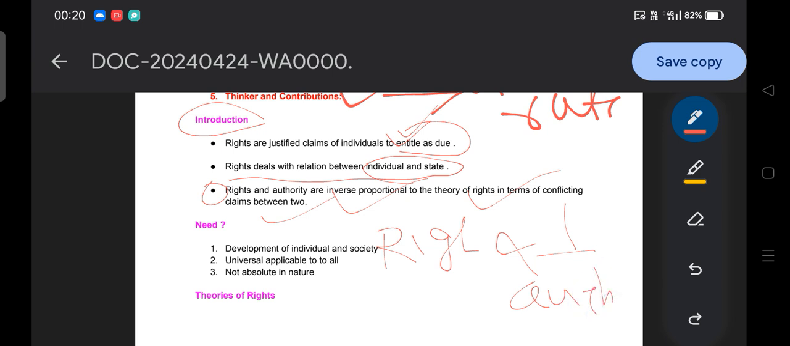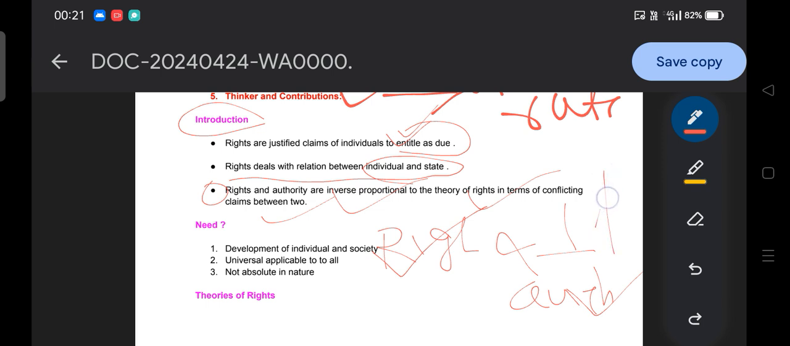Okay, so this concept says that when rights increase, authority is limited. When you talk about individual rights, you talk about the limited role of the state, because rights protect the individual's liberty, whether under fundamental rights, DPSP, or as human rights, from the arbitrary rule of those who have authority. So these are two concepts.